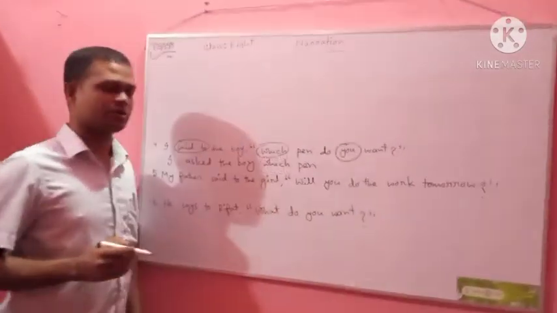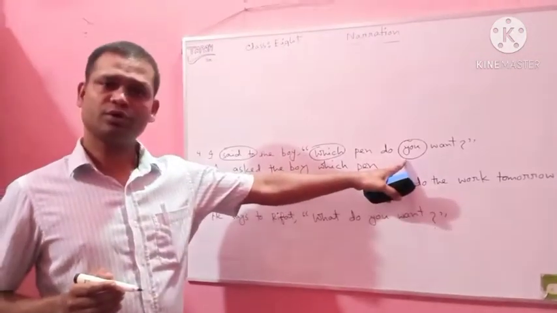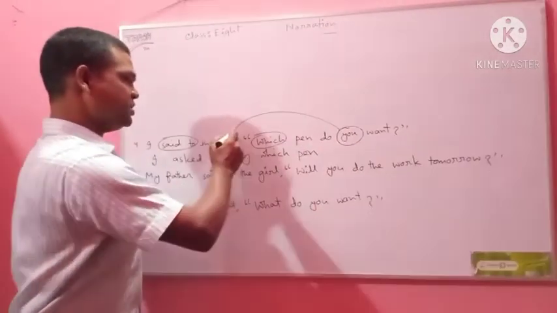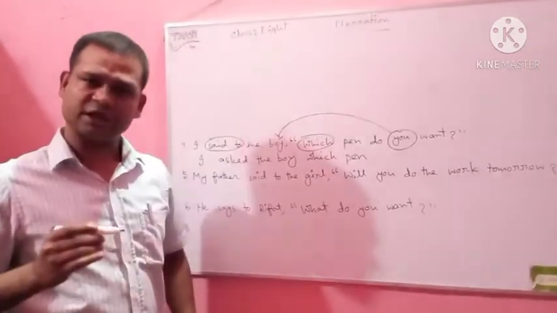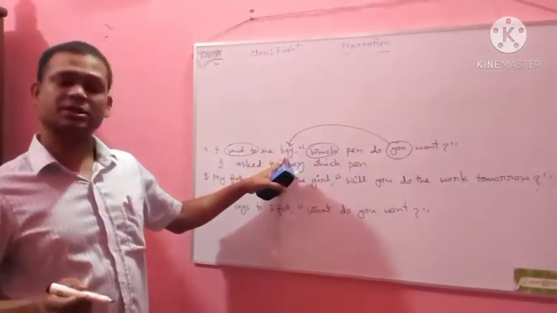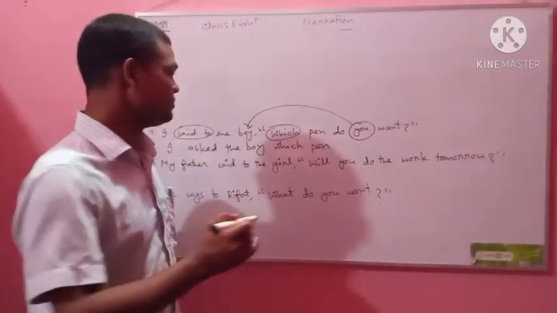Which pen do you want? You, this is the subject of the reporting verb. You, this word is second person. Second person follows the object of the reporting verb. The object of the reporting verb is boy. So the pronoun of boy will be used. What is the pronoun of the boy? He.